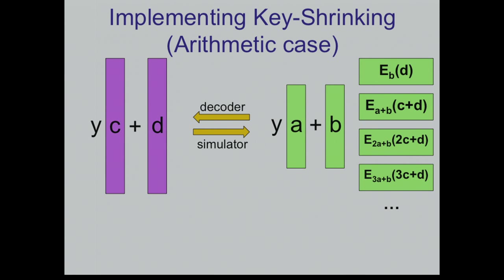If y equals 0, I'm going to give you an encryption of d under b. If y equals 1, an encryption of c plus d under a plus b, and so on and so forth. You need some related key security for this to work, but forget about this. Before talking about security, this thing is simply not efficient, right? You cannot go over all the elements of the field if the field is too large.